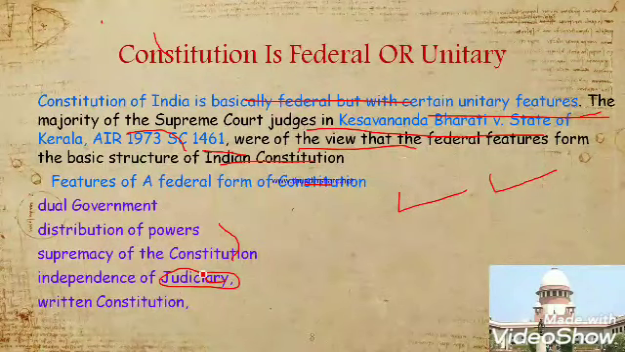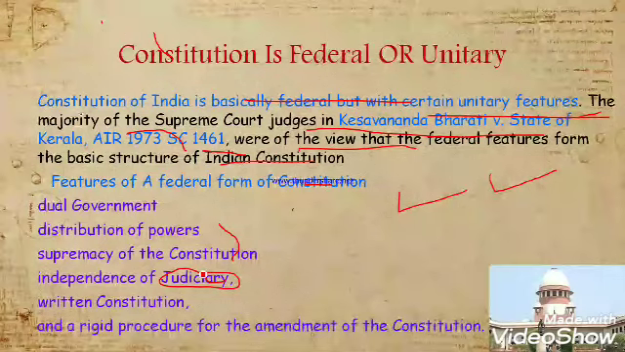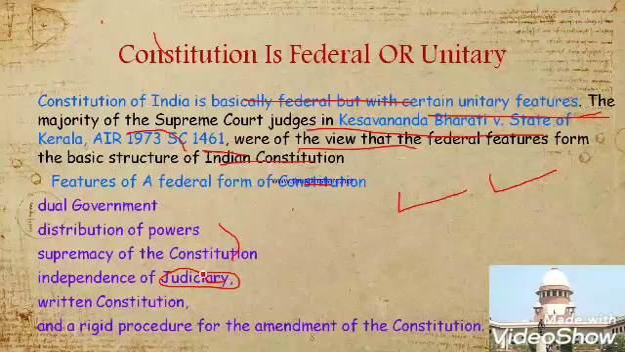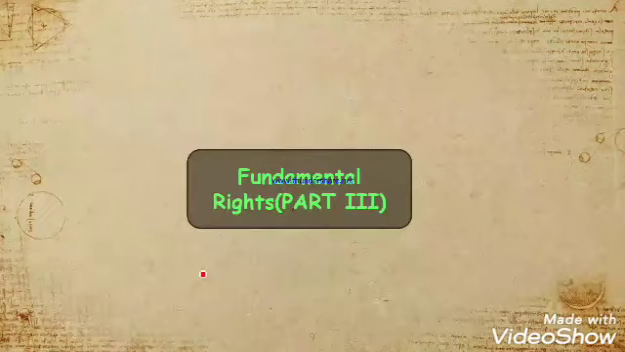Okay. So the constitution is a written constitution. There must be a written constitution, and a rigid procedure for amending a constitution. Whenever you want to change it, that is called an amendment. And for an amendment in the constitution, there is a rigid procedure. You have to go to the parliament, you have to get the sign of the president and many other things.